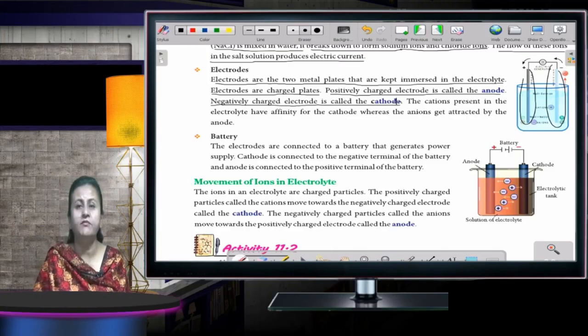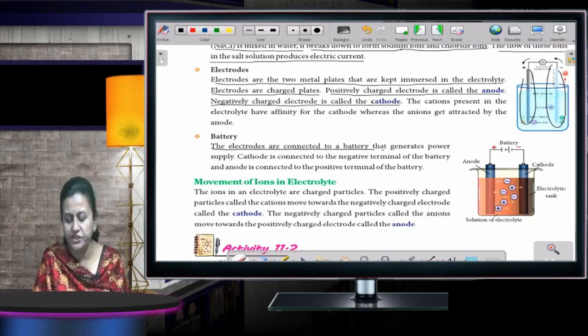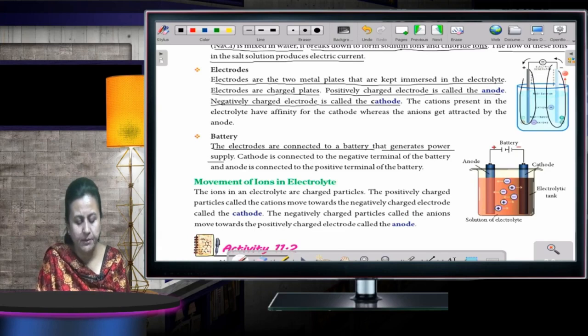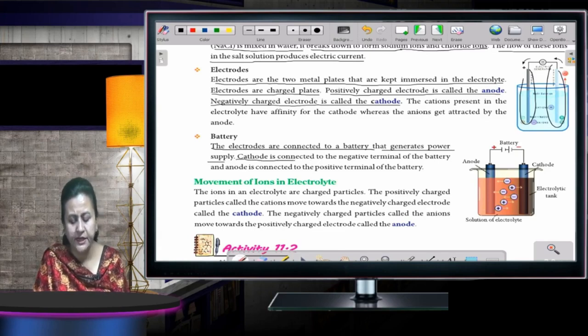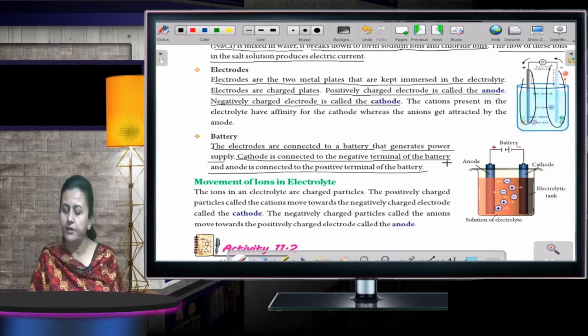Now we'll talk about the next one, that is battery. The electrodes are connected to a battery that generates power supply. Cathode is connected to the negative terminal of the battery and anode is connected to the positive terminal of the battery.